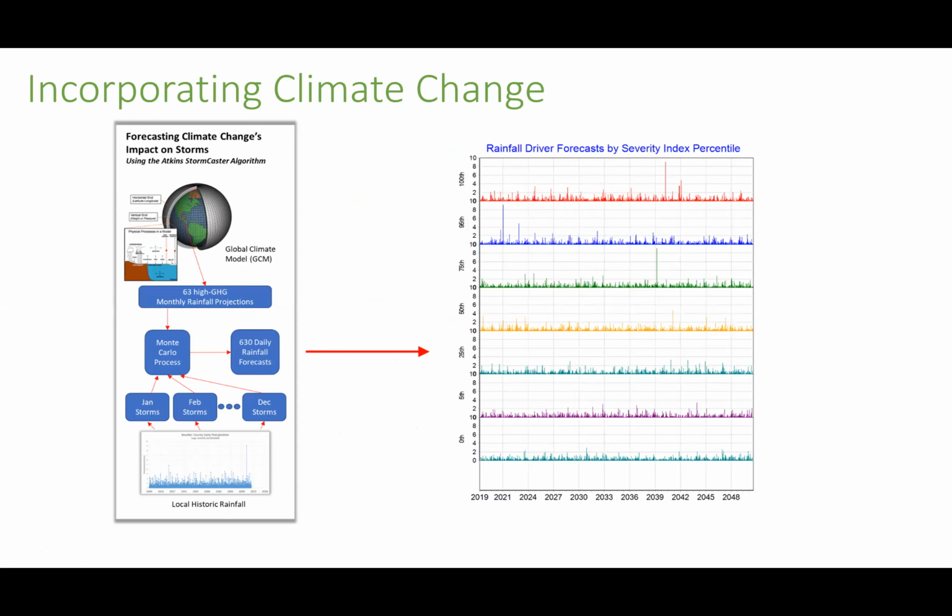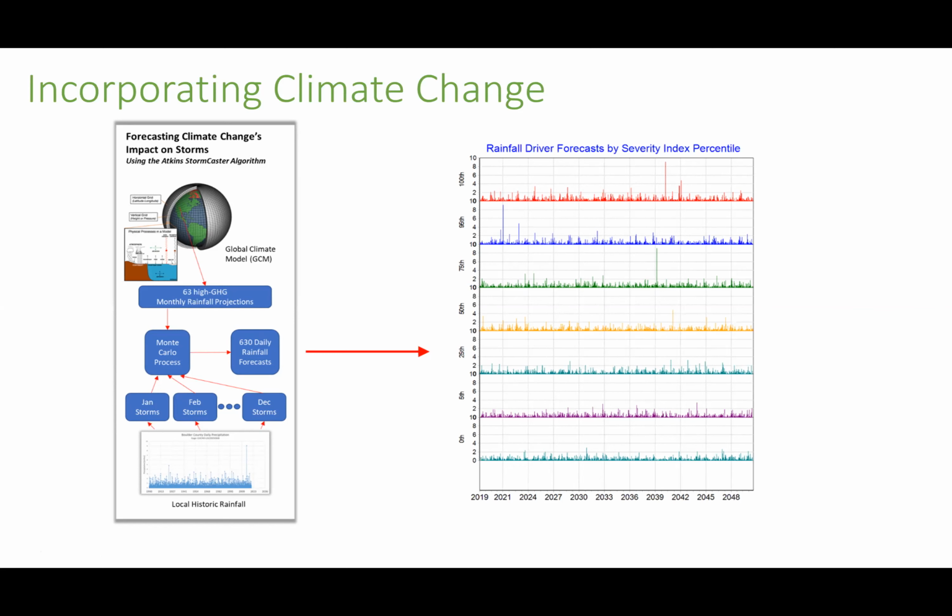How does it incorporate climate change? As I mentioned, we have these driving forecasts of rain and temperature and tide and things like that. Those are derived from global climate models, which use scenarios about how greenhouse gas will be controlled in the future to work out future temperatures and rainfall. It's all set up by the UN IPCC, and it's really the state of the art of how you forecast climate change and project weather in the future.